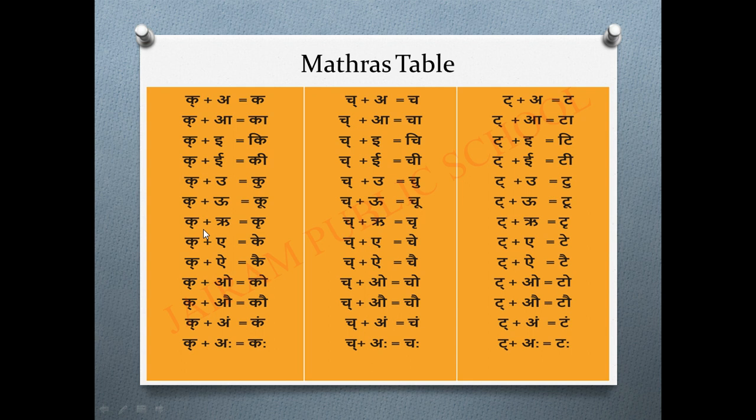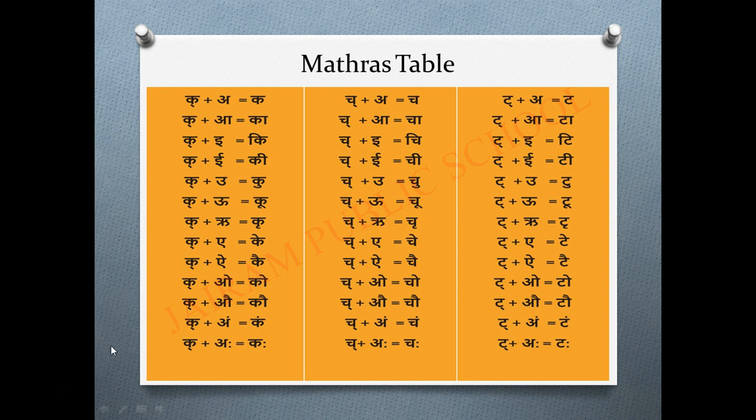Ik plus ru or ri. We can say ru or ri. So ik plus ru, kru. Ik plus e, ke. Ik plus ai, kai. Ik plus o, ko.